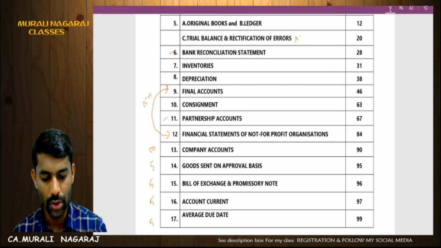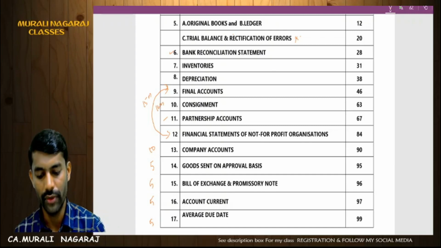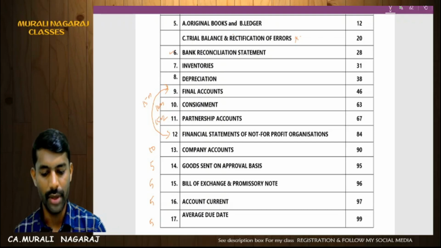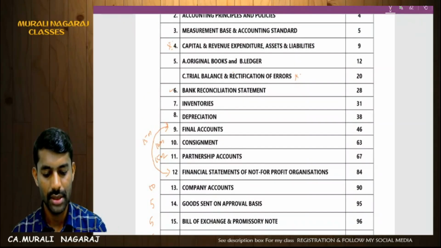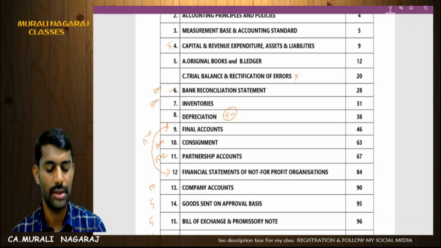Next, consignment, sure shot, 10 marks. Partnership, sure shot, 15 to 20 marks will be there. Depreciation, maybe a maximum of 4 to 5 marks, at the lower end I will keep. Inventories, sure shot, 10 marks. Bank reconciliation statement, 10 marks.